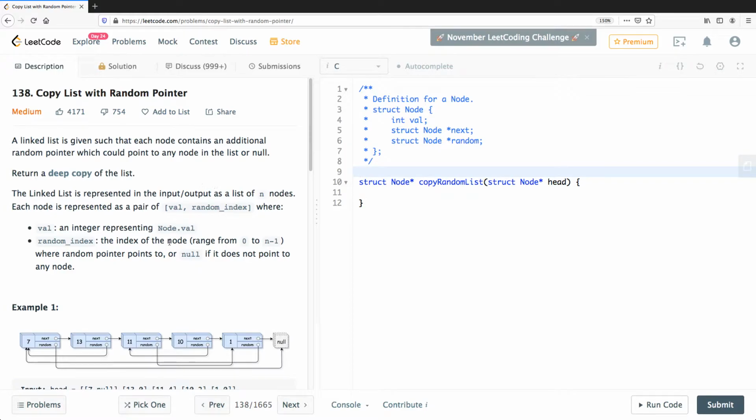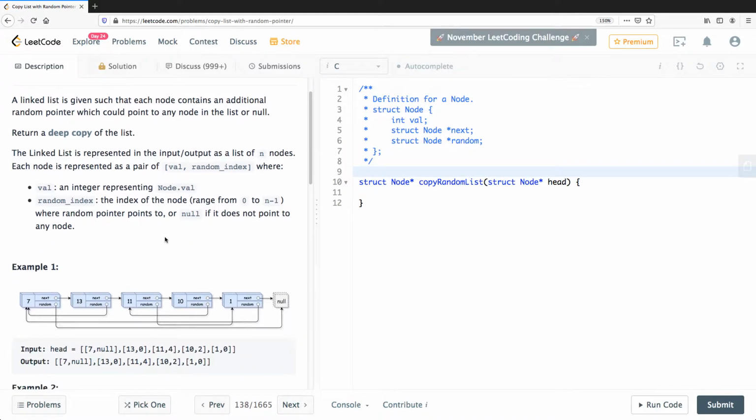It's saying your other list should be completely independent of the original list, because if anything in your deep copied list, the output list, has any kind of pointers to the original list, that's not a deep copy. That's what is meant here. So let's try to see how we can solve this problem.